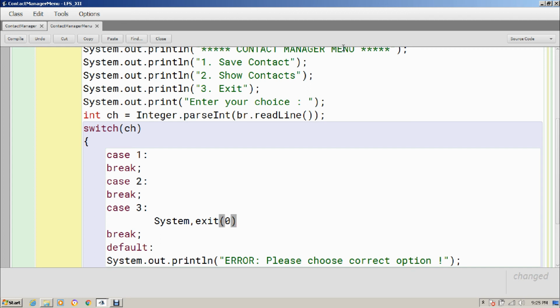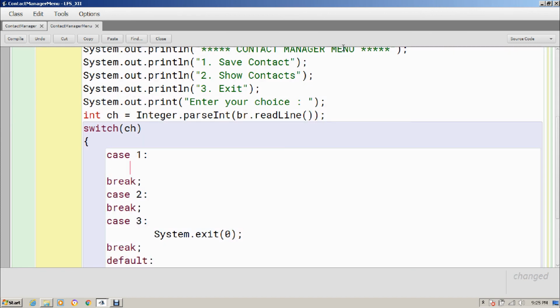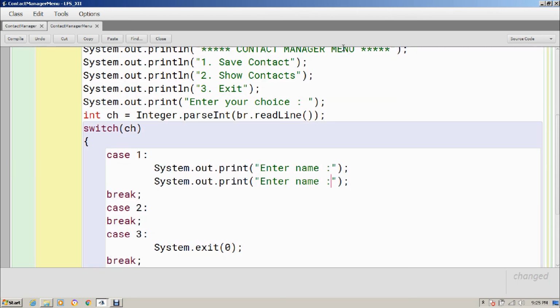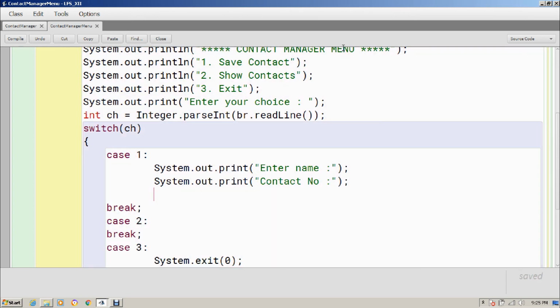Okay, now in these two, of course in the first one I have to ask name, contact number and email ID. So those 3 things I will ask from the user. So enter name, and these things I have to store somewhere in a variable as well. So let me print first what I want to ask. Enter name, contact number, okay, and the last thing is email address.